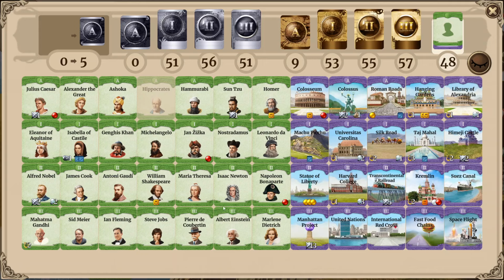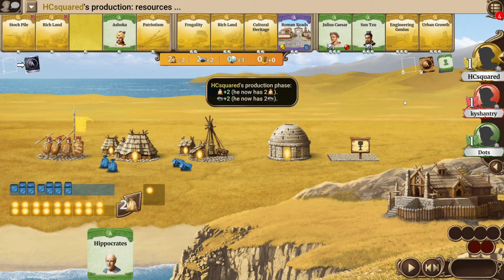There's Chiang Shishka as the only military action leader in H1, Nostradamus, Genghis Khan to help with the strength, Eleanor, Isabella maybe for some colonization setup, and then Leonardo for some lab and printing press synergy. Also we have actually, as we have seen maybe in the row, a lot of wonders are still in the deck to come out, also Hammurabi, so that's also interesting. Only the Rome roads will be available to take for the players at their starting pick.